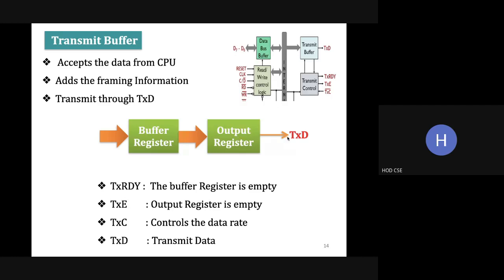And then we are transmitting the data. So TXC is the transmitter clock, which is used to synchronize the data, and TXD is transmit data. So hope you understood this. So this is the transmit buffer.